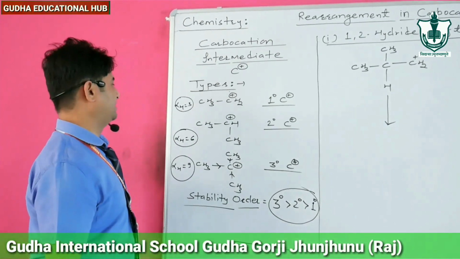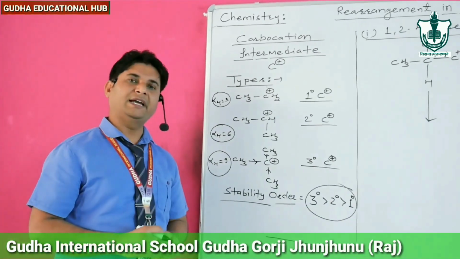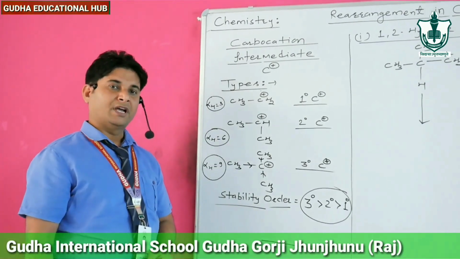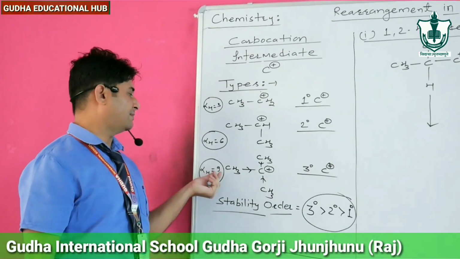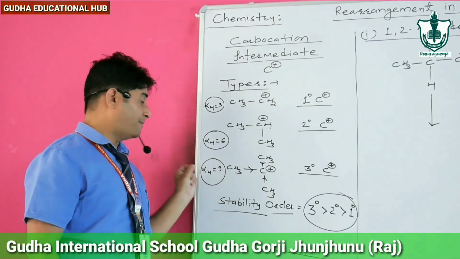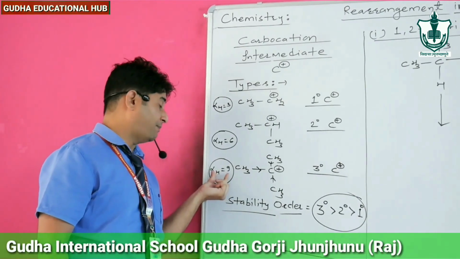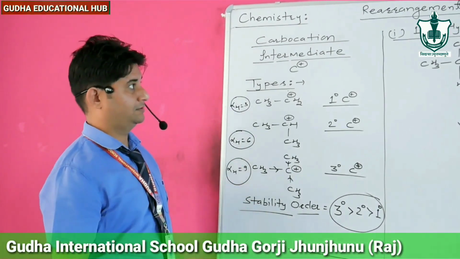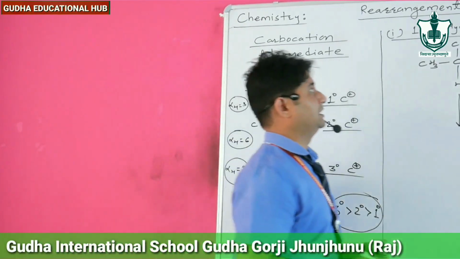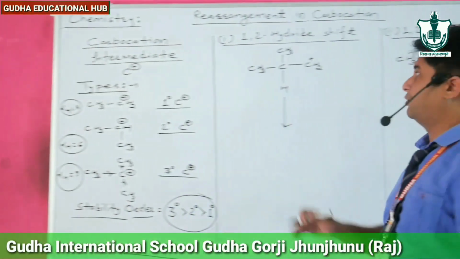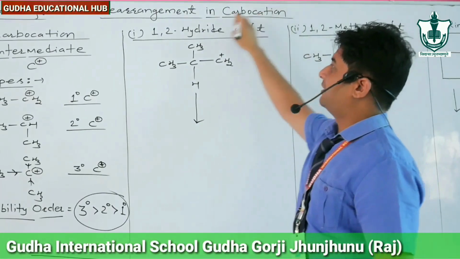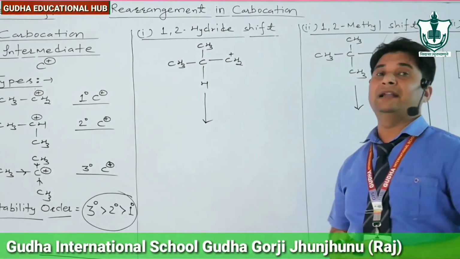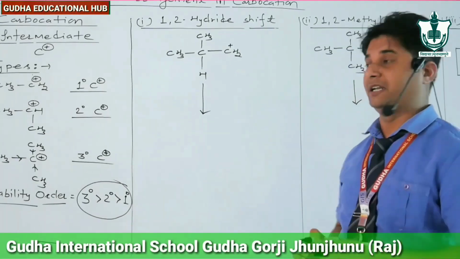Okay, on the basis of hyperconjugation also we can explain the stability of these carbocations, and we know if the number of alpha hydrogens is more, then stability also will be high. Now we'll see rearrangement in carbocation. The very first is 1,2 hydride shift. Why is carbocation rearranged? To get stability.